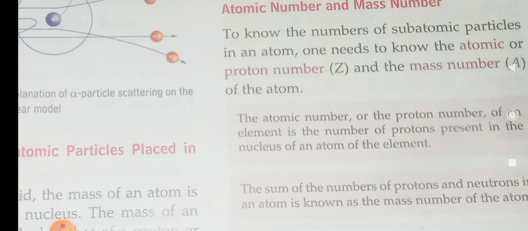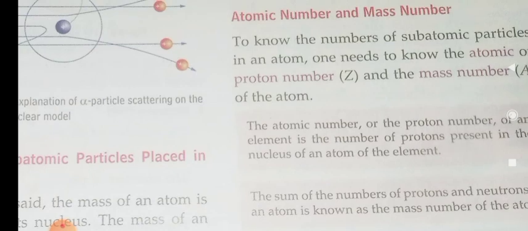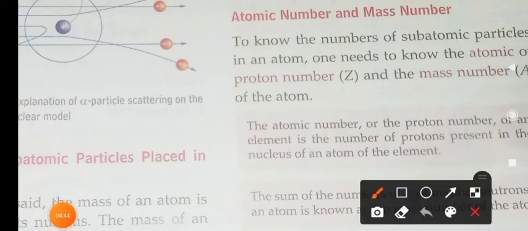Now the mass number: the sum of the numbers of protons and neutrons in an atom is called the mass number. So mass number is nothing but the number of protons plus neutrons, and the symbol of mass number is capital A. Is it clear, children? Did you understand? So the proton number or atomic number is Z and the mass number is capital A. Please try to remember this carefully.